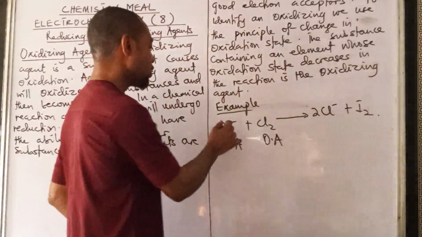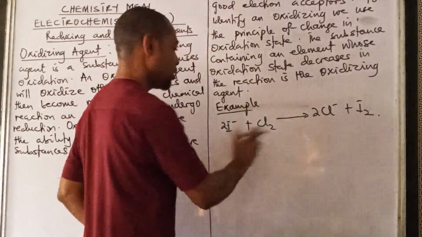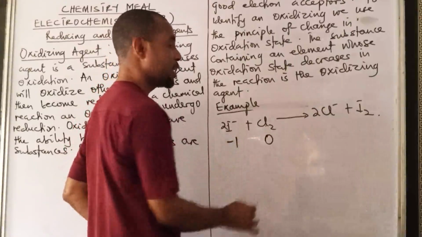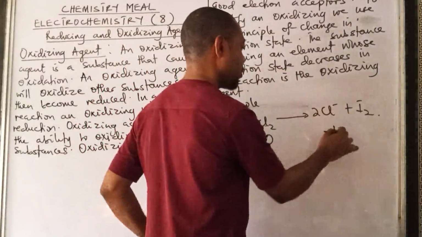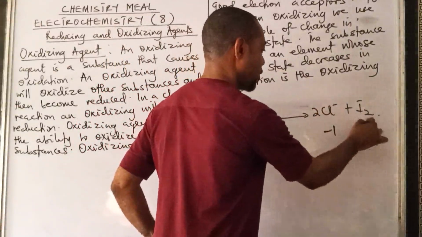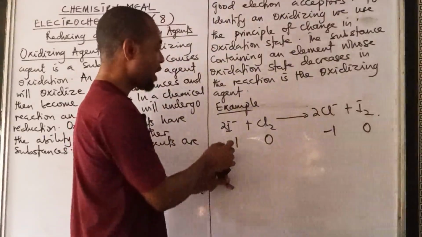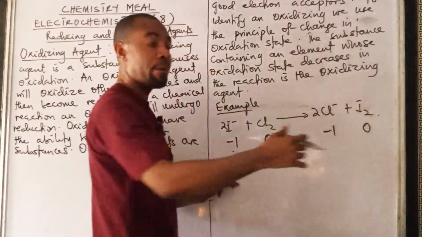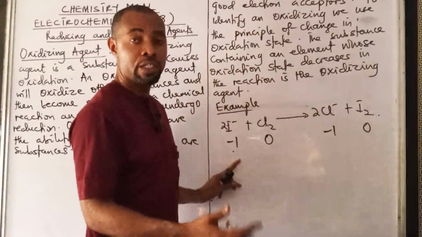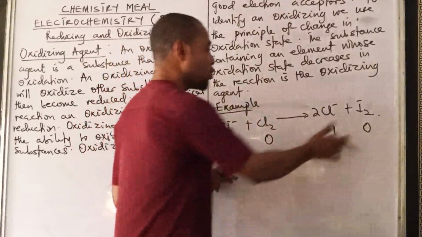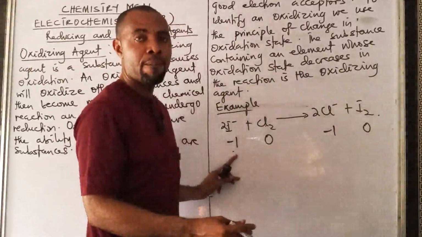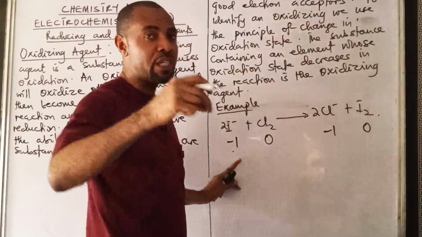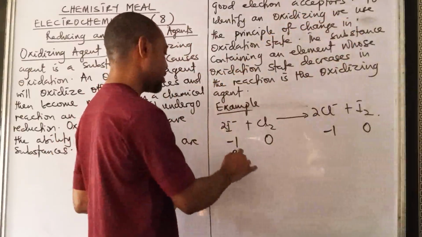Okay, let's see. What's the oxidation state of the iodine here? It is -1. Oxidation state of chlorine here is 0. Oxidation state of chlorine here, -1. Oxidation state of iodine here, 0. Now you notice the oxidation state of iodine just increased from -1 to 0. You remember -1 is less than 0. So from -1 to 0 is increasing oxidation number. And we know that the substance whose oxidation number will increase is the what? Reducing agent. So that's why this is the reducing agent.